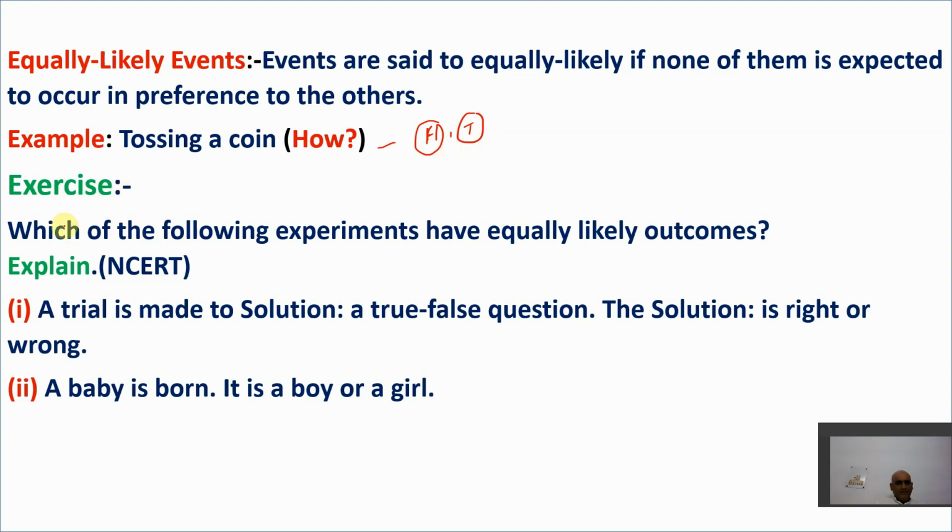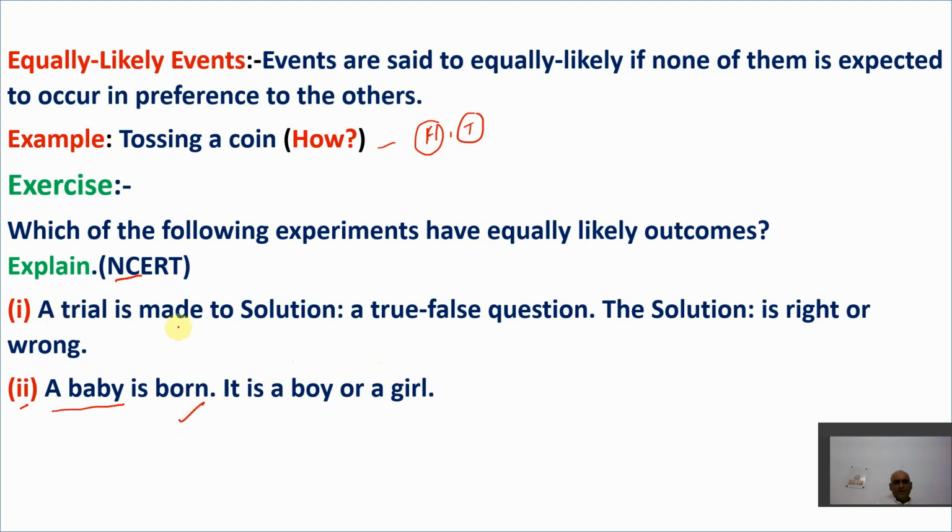Now let's have one more example here. I have taken this example from NCERT. Let's say example number 2 here. A baby is born. Is it a boy or a girl? Is it an equally likely event? Yes, it is an equally likely event. When a baby is born, we have both chances, equal chances. It can be a boy or it can be a girl. So it cannot be predicted earlier. We have an equal chance that it results in a boy or in a girl. So it is an equally likely event.